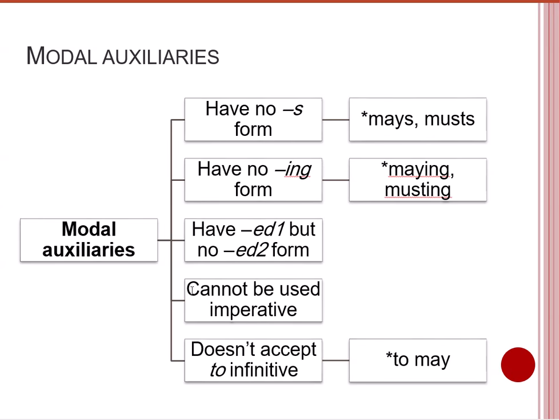Also, among the other features, they cannot be used in imperative forms. You cannot use them in imperative sentences, in sentences with orders. They don't accept the to infinitive. It's not possible to say to may, to must, to will. And again, this asterisk shows that this structure is grammatically unacceptable. So these are the features of modal auxiliary verbs.